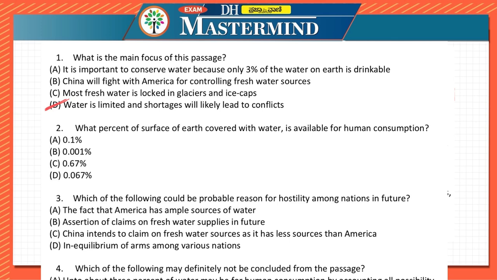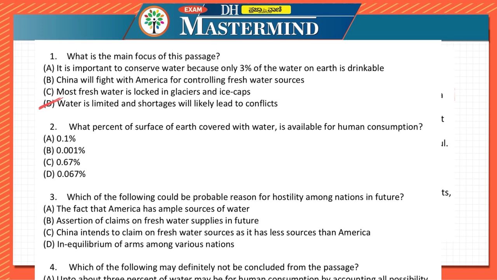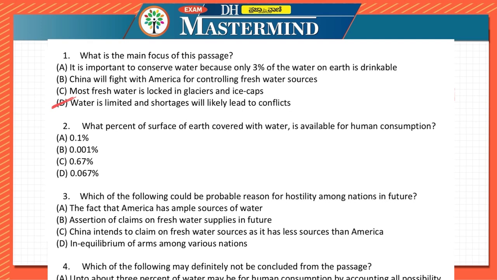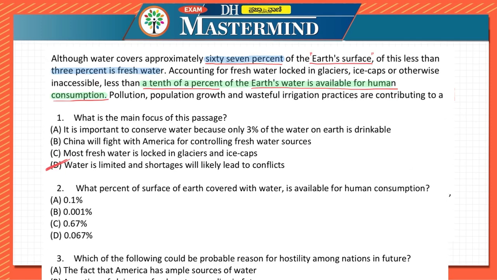What percentage of surface of earth covered with water is available for human consumption? So they are telling 67% is available.